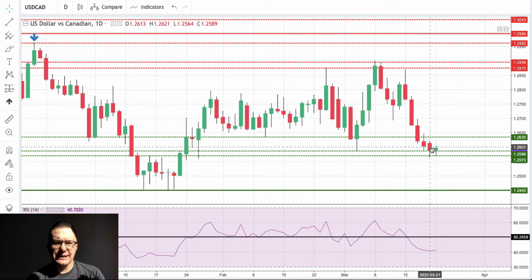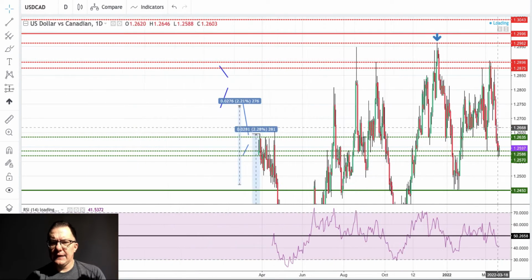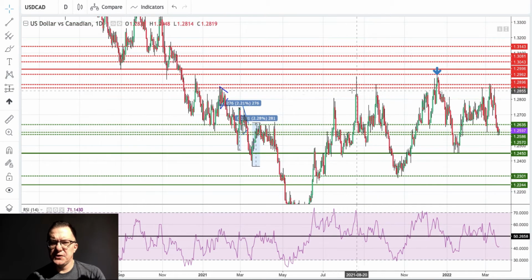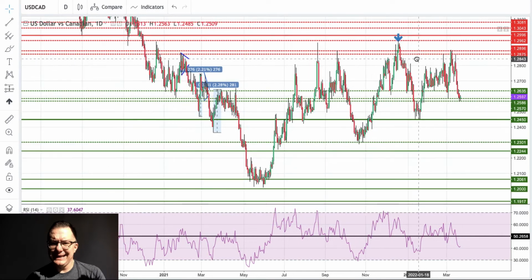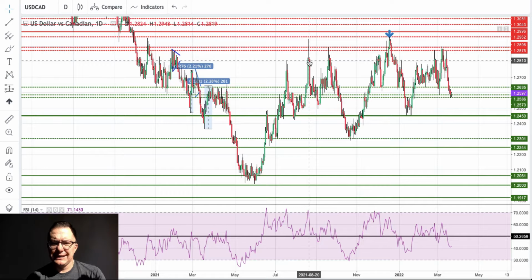The recent low was made at 1.2564, and it looks like the bears are getting ready to break out downside towards the lows from the middle of January 2022, around the level of 1.2450. So it looks like the Canadian dollar is getting weaker, and look at this, after a few tries to break above 1.28, 1.29, basically the 1.30 level on a daily time frame chart during the period of the last year.